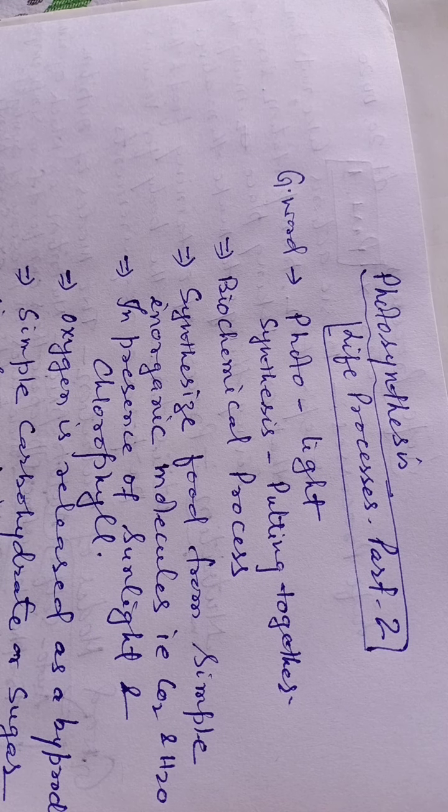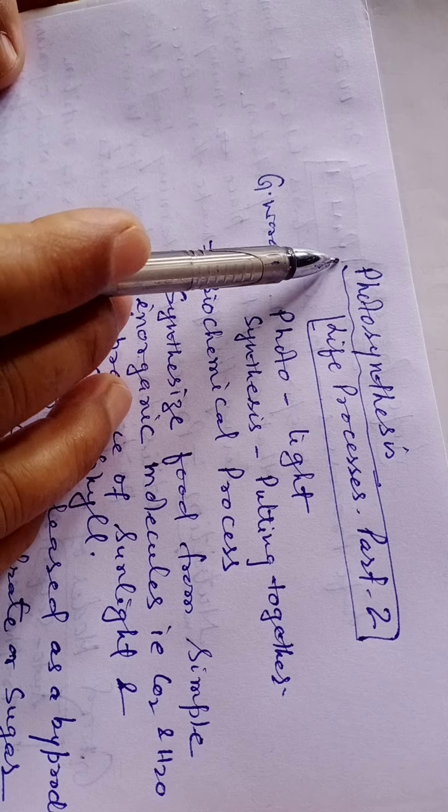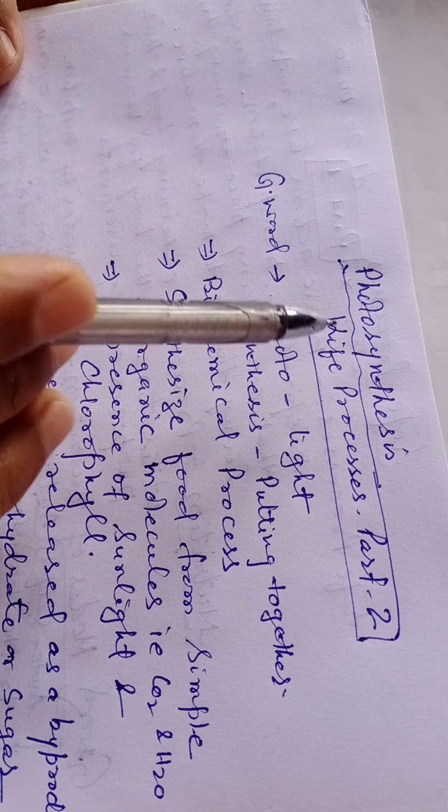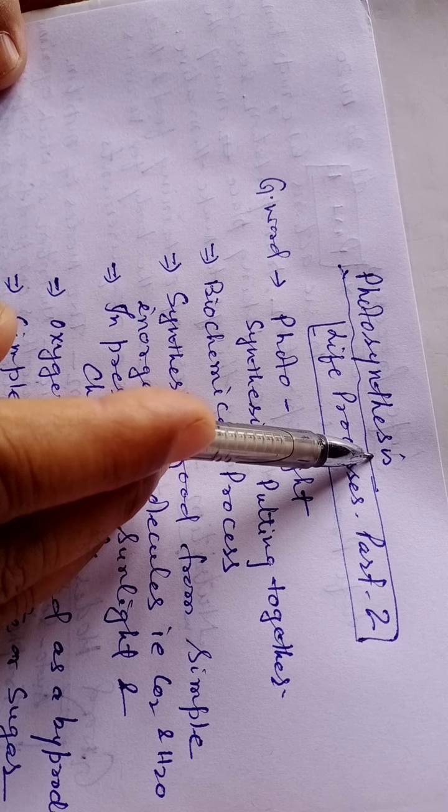As you know that the autotrophic mode of nutrition which takes place in green plants is due to the process of photosynthesis taking place in green plants. So this is the main important biological activity taking place in green plants, that is photosynthesis.